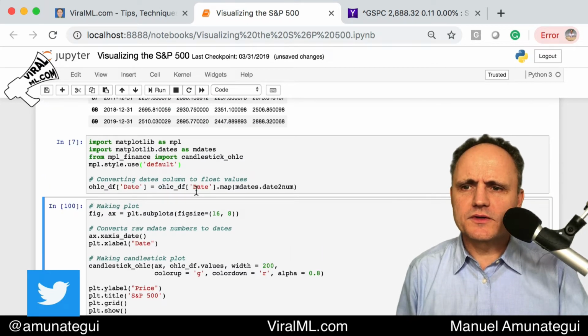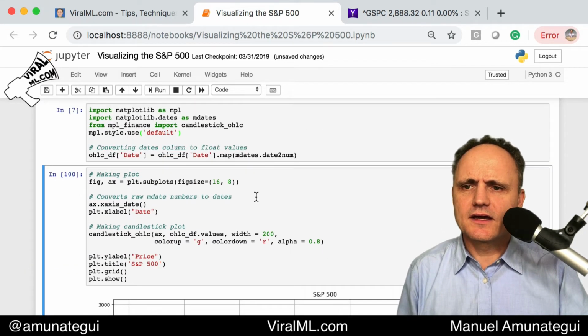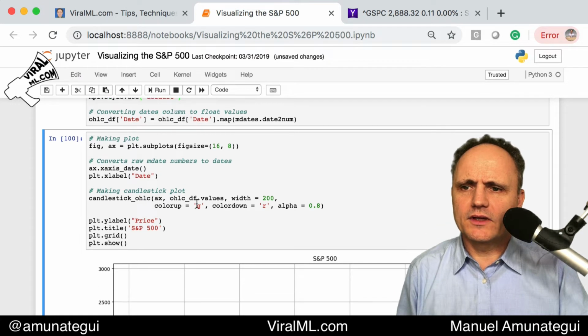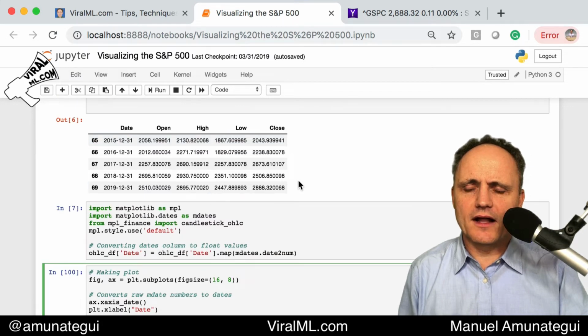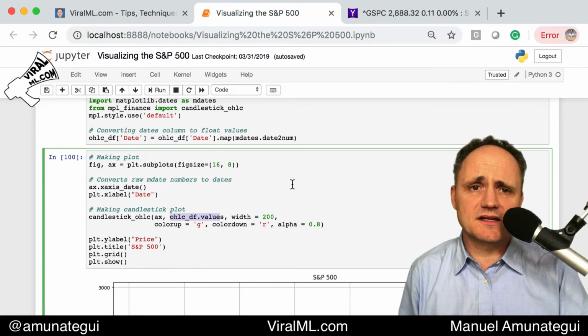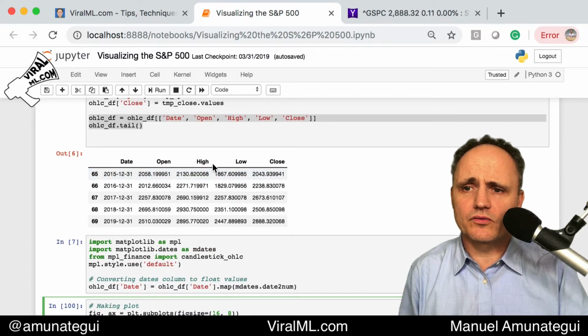So there's a few things we need to do. We need to convert the dates, and we need to call this function candlestick_ohlc, which will take the axes of our plot. It's going to take the values, so basically the set of these 4 values. It needs these 5 columns: 1, 2, 3, 4, 5.